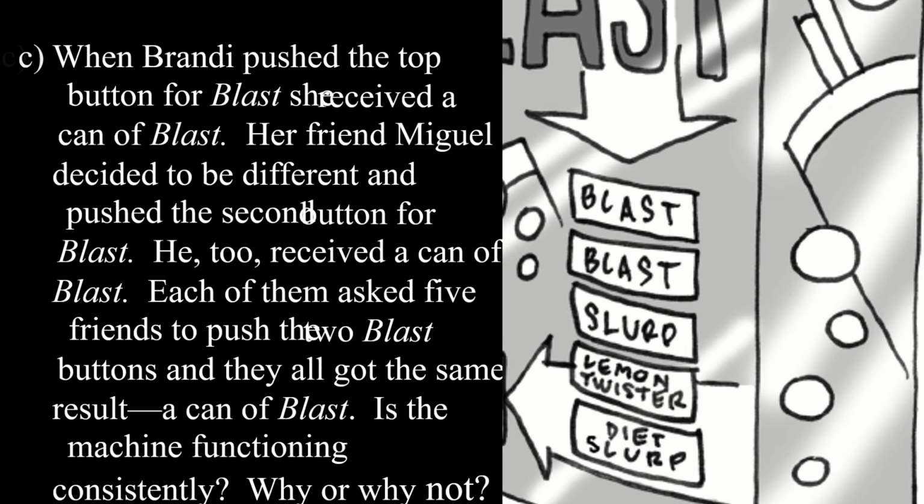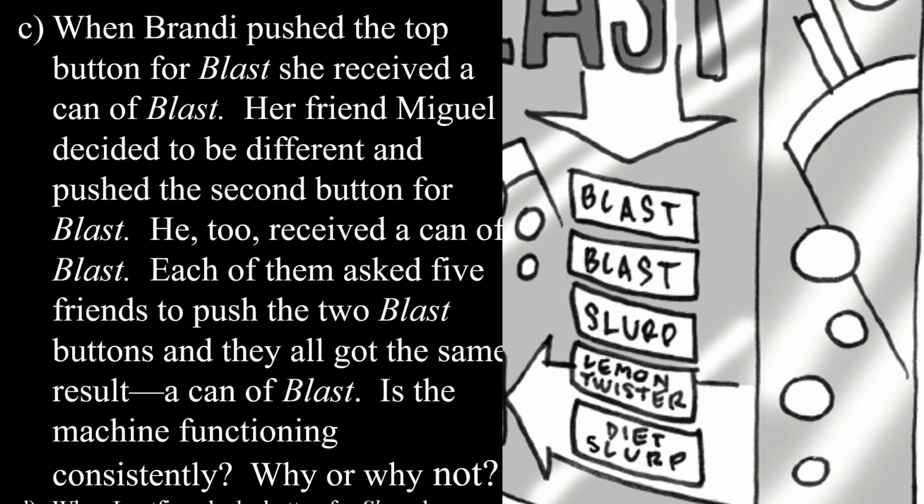Let's move on. When Brandy pushed the top button for blast, she received a can of blast. Okay, so she's pushing for blast, she gets blast. When her friend Miguel decided to be different and pushed the second button, he too received a can of blast. Oh, okay. So if you push this button, you can get blast. And if you push this button, you can get blast. So both of these buttons go to blast. Each of them asked 5 friends to push the 2 blast buttons, and they all got the same result, a can of blast. Is the machine functioning correctly or consistently? Why or why not?